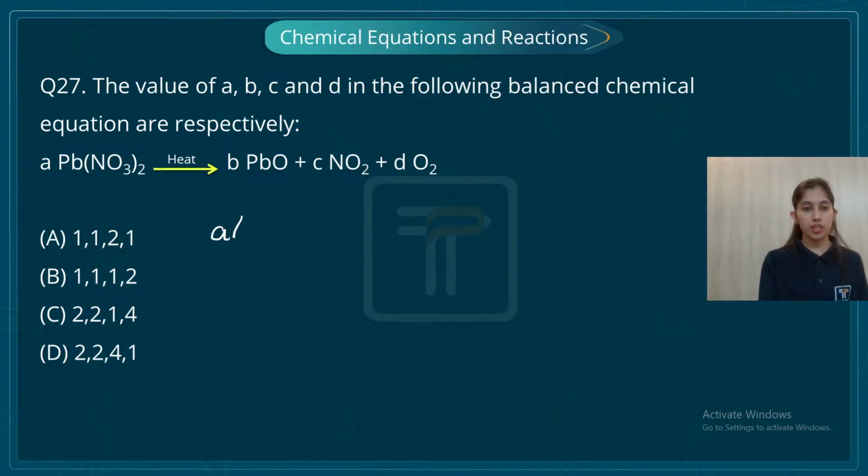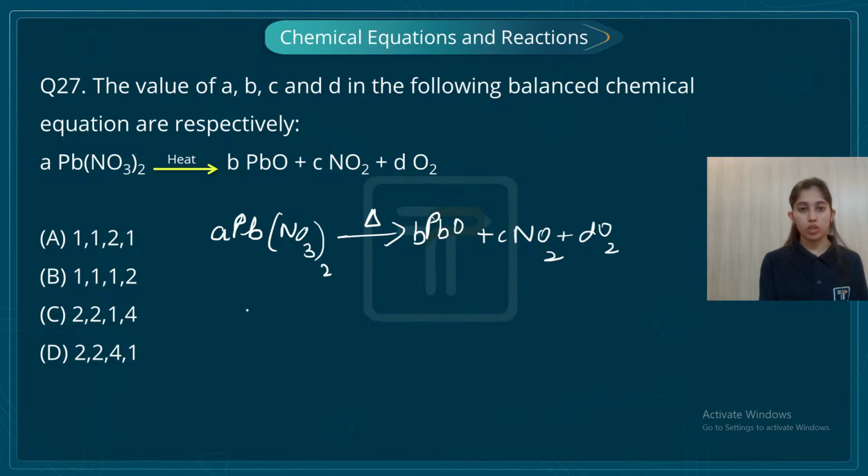I have A times lead nitrate, which is heated. Again, students, tell me which type of reaction is this? It's a type of decomposition reaction. Please keep that in mind. Again, there is a slight revision of decomposition reaction as well. Lead oxide plus C NO2 plus D O2. I have to give values of A, B, C and D. So let's try balancing this out.